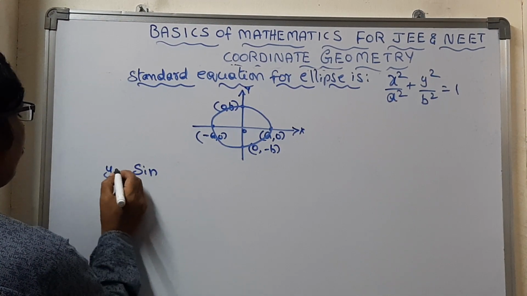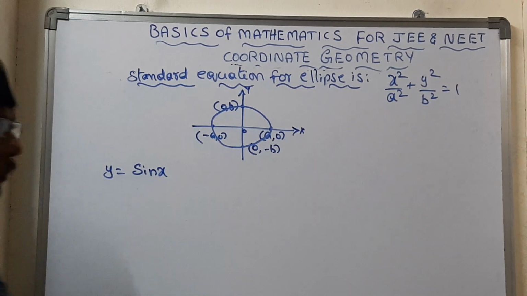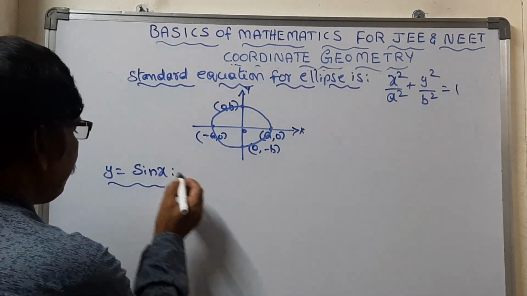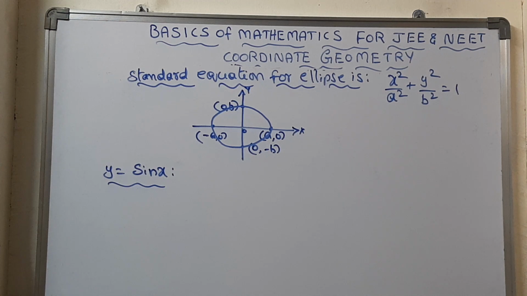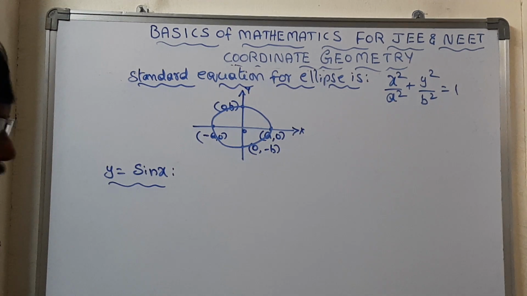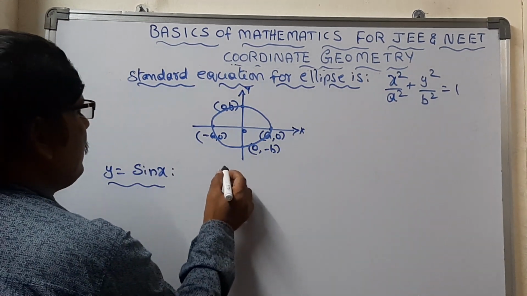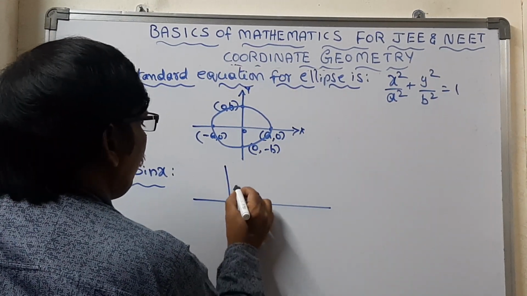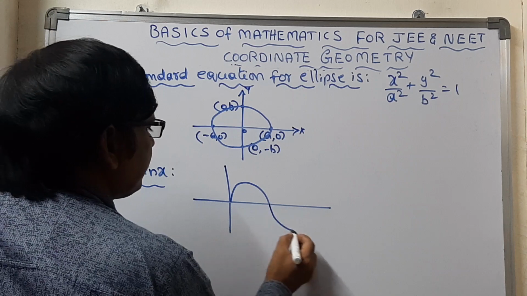The next, most important one is the graphs for sine and cosine. If y = sin x, what graph will you get? Remember these things; few things have to be practiced. It comes by practice. If y = sin x, then the graph oscillates like this.